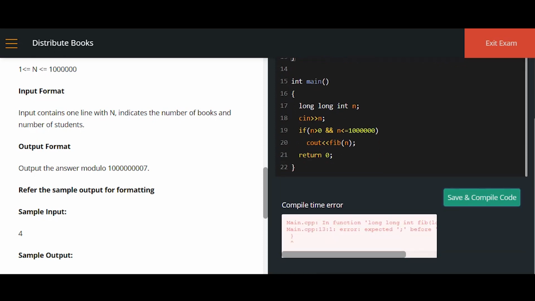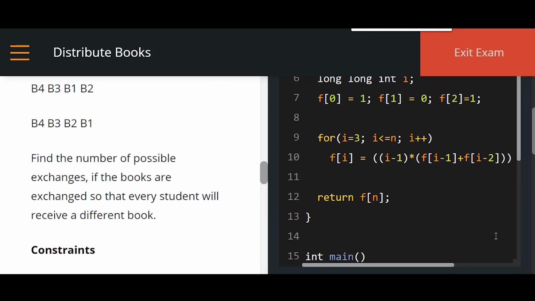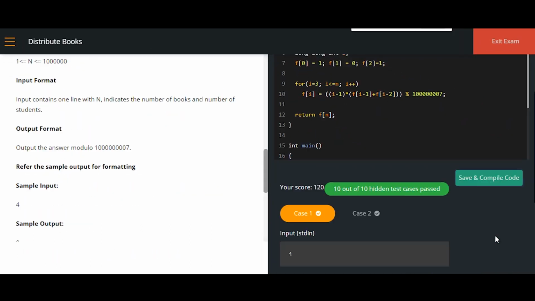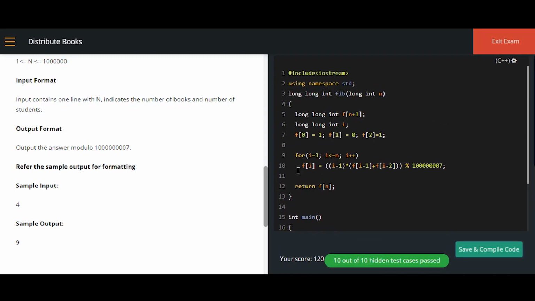Okay, we have got an error. In the 13th line I missed a semicolon, it seems. Yeah, right. Again, let's save and compile. Okay, so I'll just decrement the size. As you can see, all the test cases are cleared with a simple formula like this.